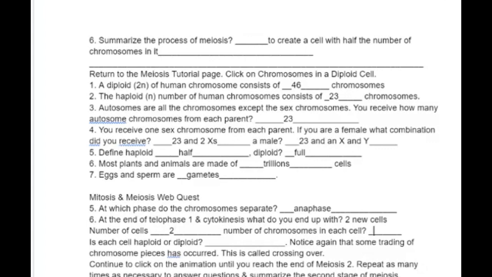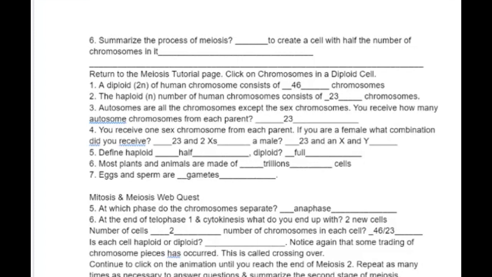Well, mitosis is going to be, I guess it depends. So if we're talking mitosis, see, it depends. Well, this is too confusing. All right, mitosis and meiosis. You're going to end up with 46 chromosomes in mitosis and 23 in meiosis. So number of chromosomes, I'm just going to put 46/23. All right, so we have both in there. Is each cell haploid or diploid?